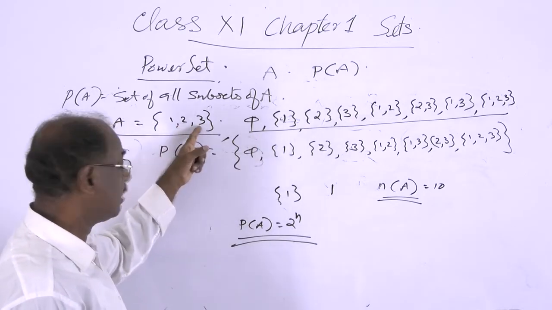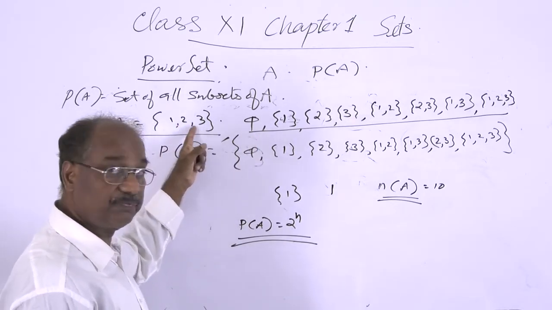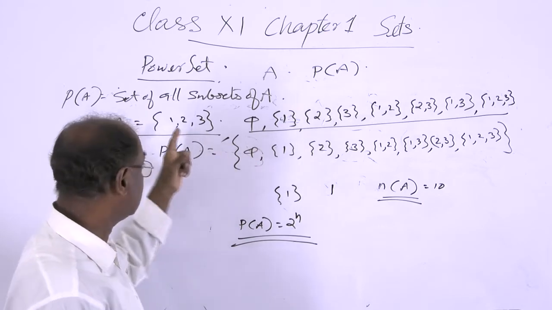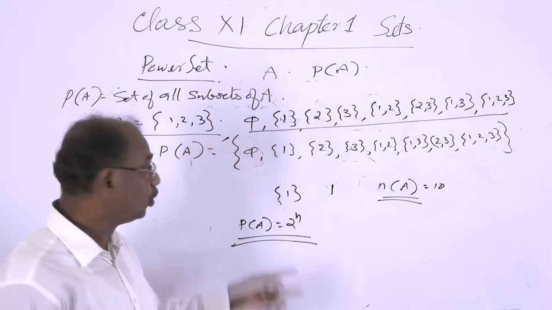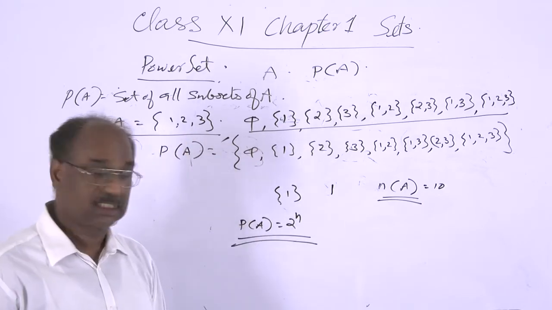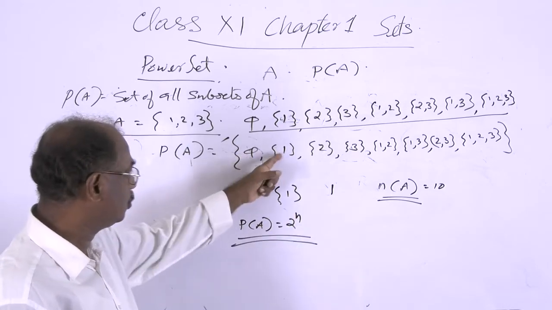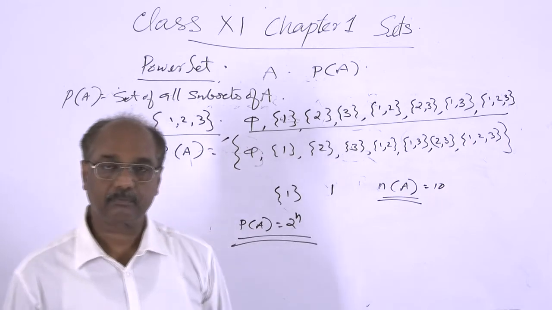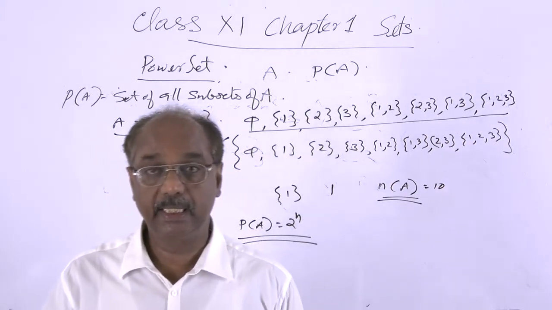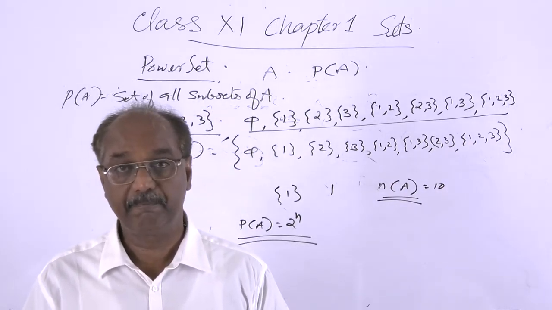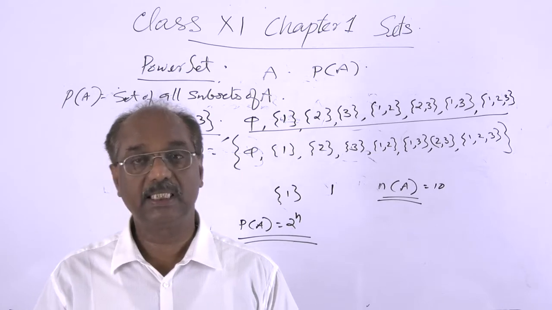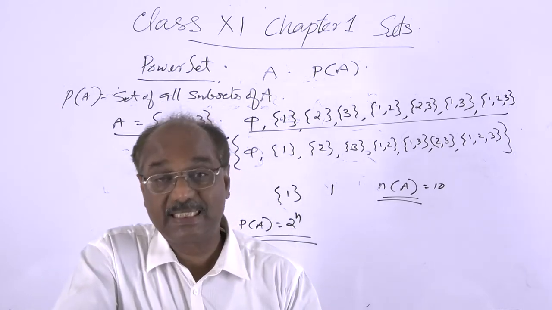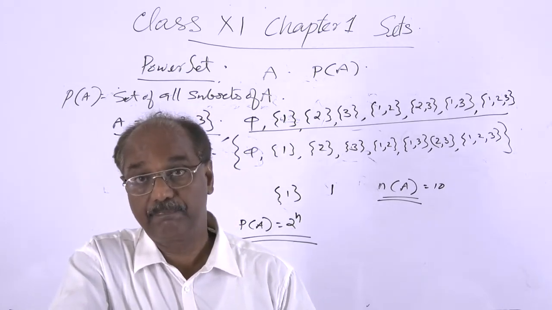Here we have 3 elements, so the number of subsets of A is 2 raised to 3, which is 8. So consider this: 1, 2, 3, 4, 5, 6, 7, 8. 8 subsets. 2 raised to n elements in this P(A). So this is the definition of the power set.